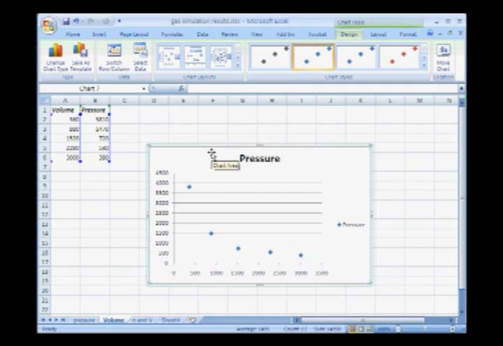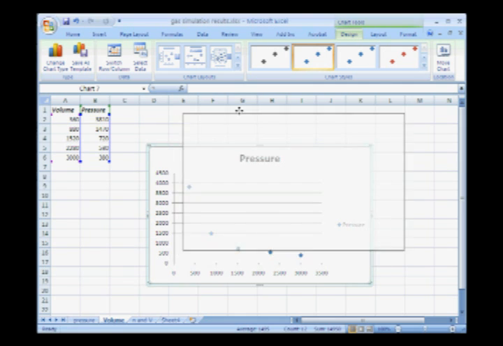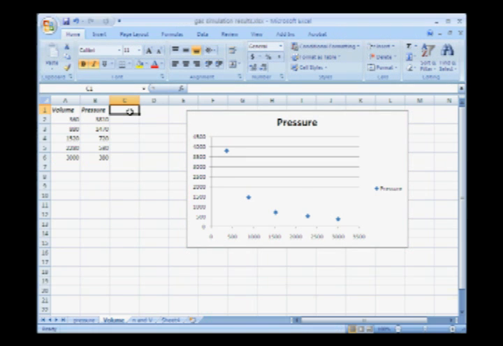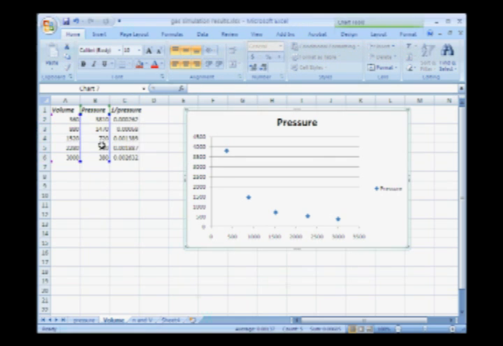So, pressure obviously goes down with volume, but it doesn't go down in a straightforward way. But let's try a little trick. Let's calculate the inverse of the pressure. Let's put in our formula that actually calculates the inverse. Copy that formula into the other cells. And let's see what happens when we plot that versus volume.